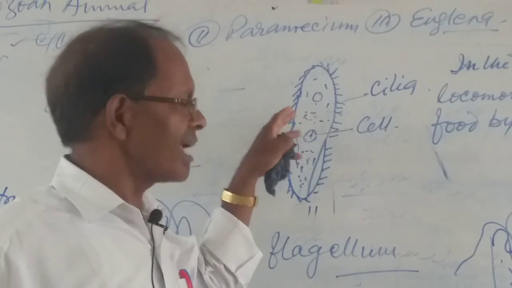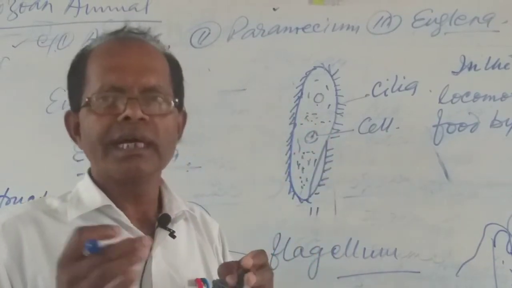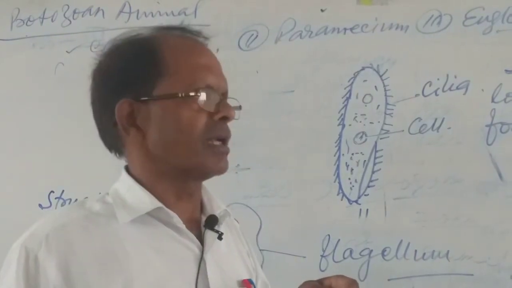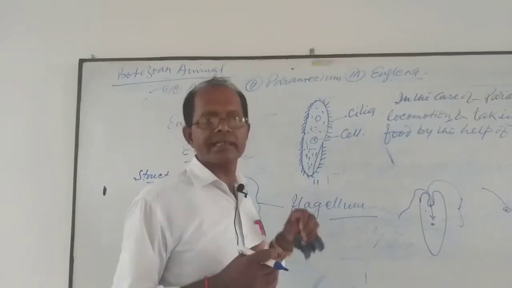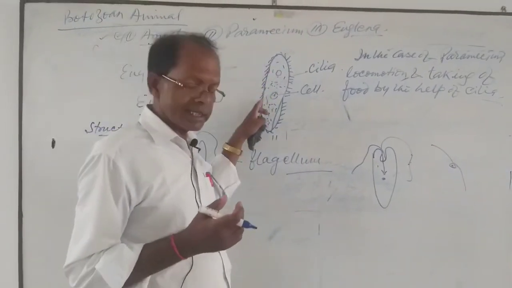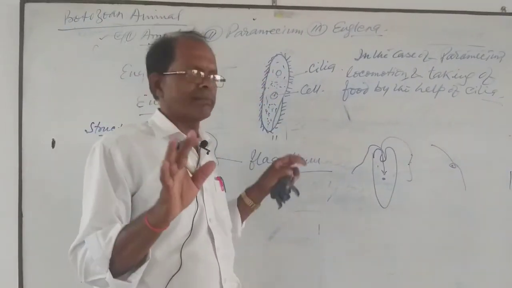It is a self-sufficient microorganism, and it also takes nutrition. After taking the nutrition, the food materials, it is able to survive.